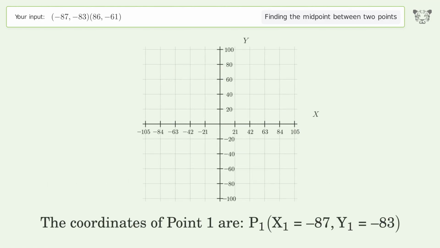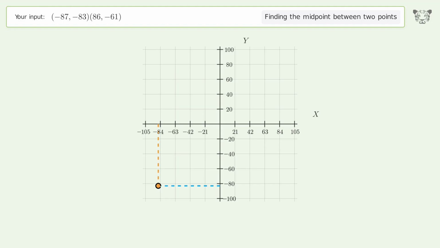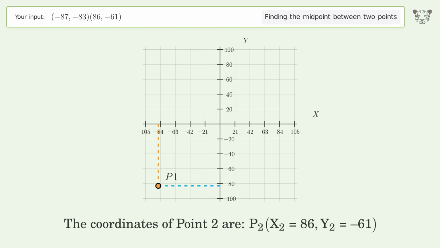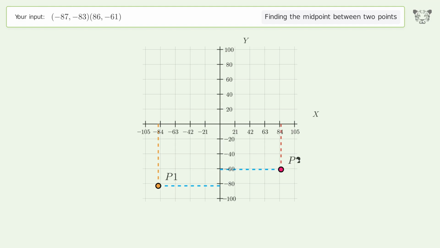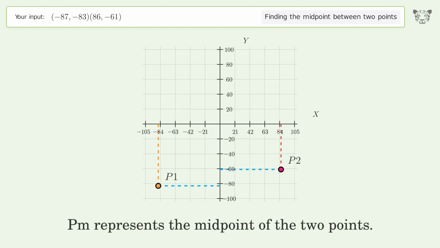The coordinates of point 1 are x1 equals negative 87, y1 equals negative 83. The coordinates of point 2 are x2 equals 86, y2 equals negative 61. PM represents the midpoint of the 2 points.